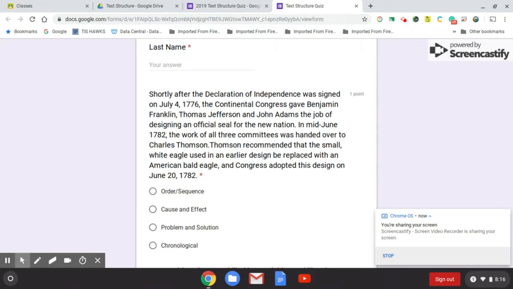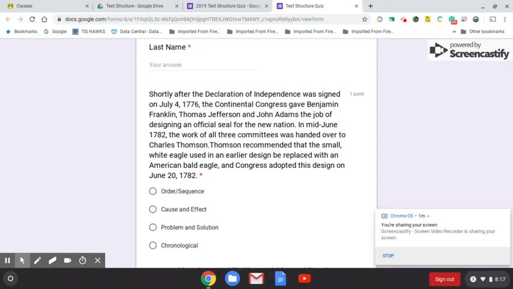Shortly after the Declaration of Independence was signed on July 4, 1776, the Continental Congress gave Benjamin Franklin, Thomas Jefferson, and John Adams the job of designing an official seal for the new nation. In mid-June 1782, the work of all three committees was handed over to Charles Thomson.